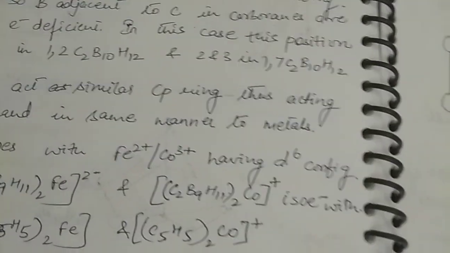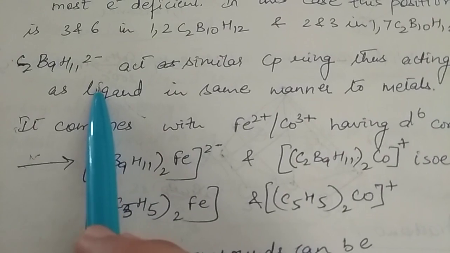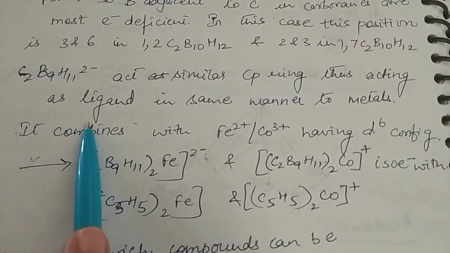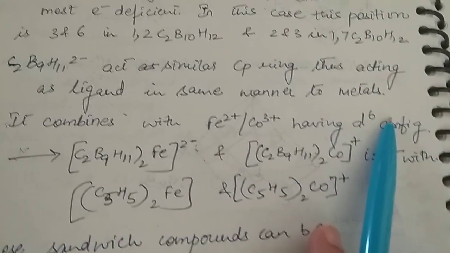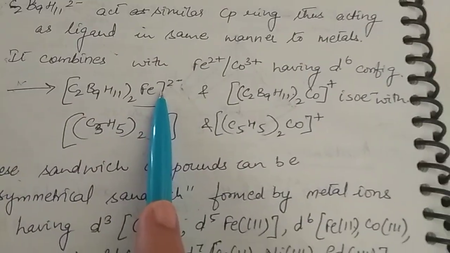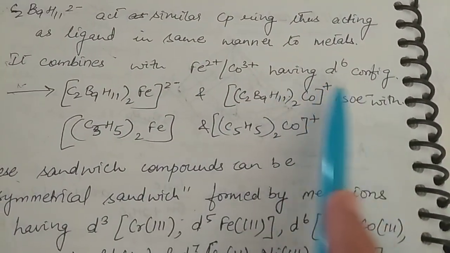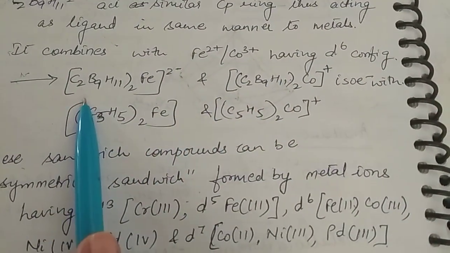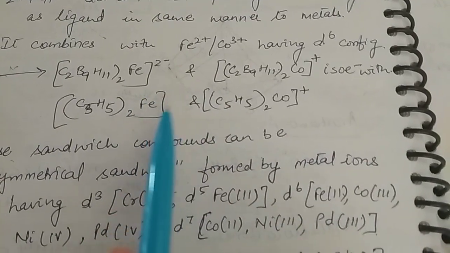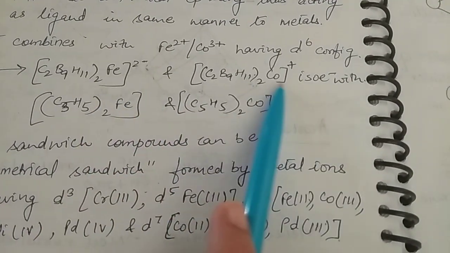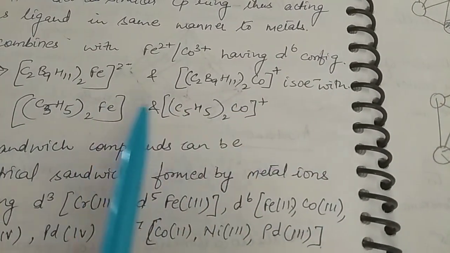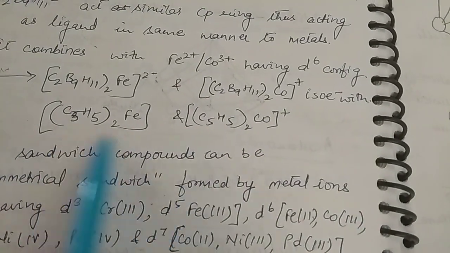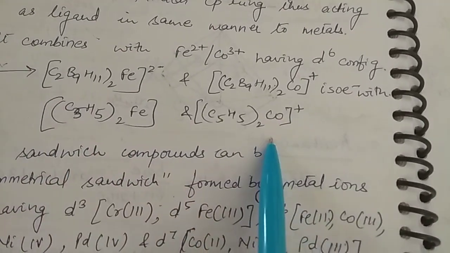Okay. Now C2B9H11 2 minus acts similar to the cyclopentadienyl ring, thus acting as a ligand in the same manner to metals. It combines with Fe2 plus ion or Co3 plus ions having d6 configuration to give rise to metallocarboranes of this type, like Fe(C2B9H11)2, that forms a sandwich type of compound similar to that, or a cobalt compound, which is isoelectronic with the cyclopentadienyl rings.